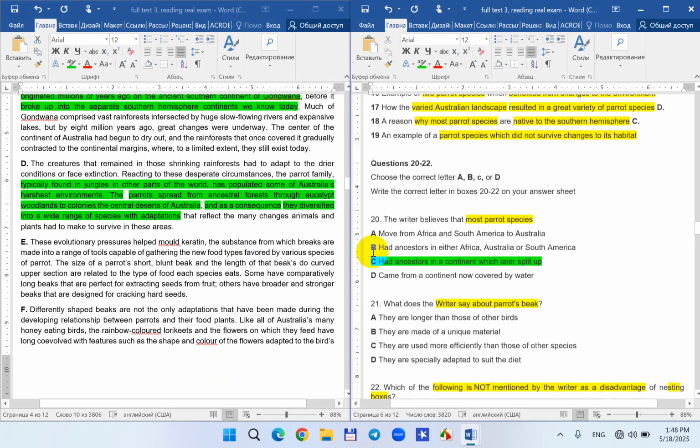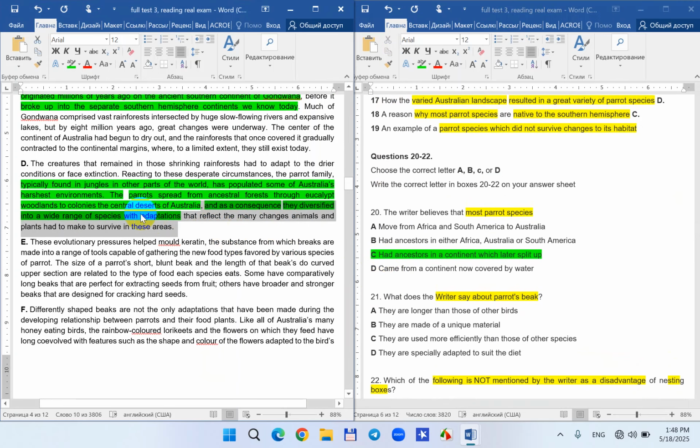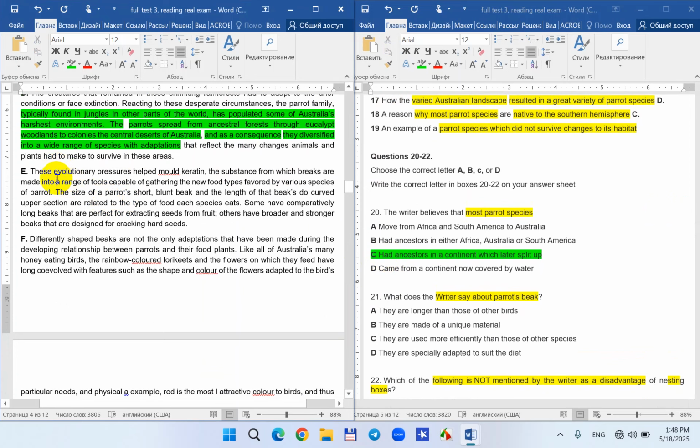And so, did I read anything about its beak? No, I think I'm done with the paragraph. And now next, these evolutionary pressures helped. So now, the size of the parrot's beak, now they are talking about the beak. The length of that beak and curved upper section are related to the type of food they eat. I think it's related to the type of food each species eats. Some have comparatively long ones that are perfect for extracting seeds from fruit. Others have broader and stronger ones because they are important for cracking hard seeds, it says.